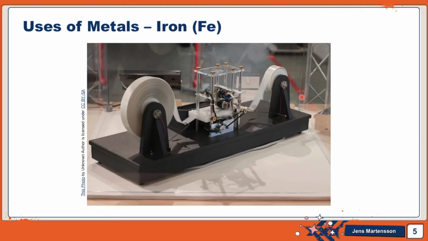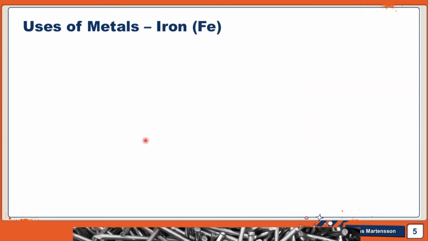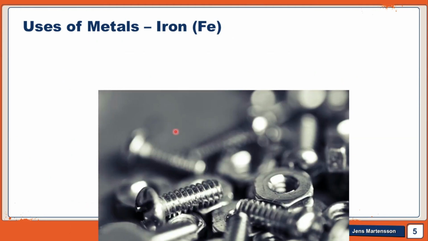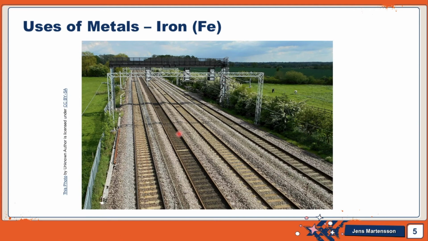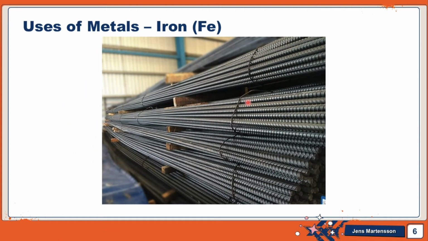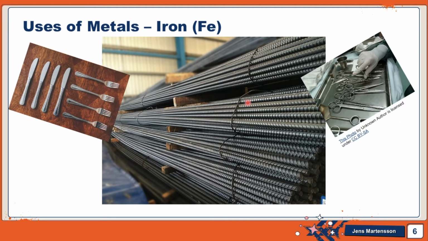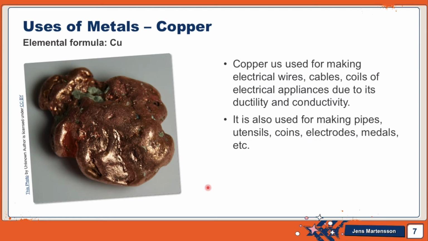Iron. Iron is used to make machineries, automobiles, nails, nuts and bolts, tools, and railway tracks. Steel is an alloy of iron and it is used to make surgery instruments, cutlery, and some utensils.